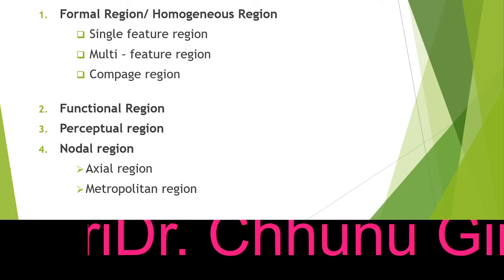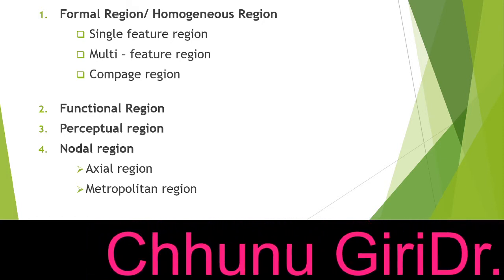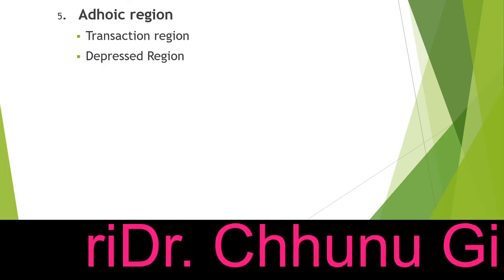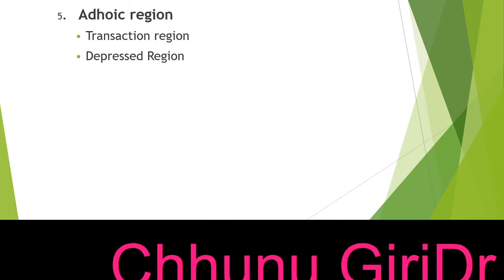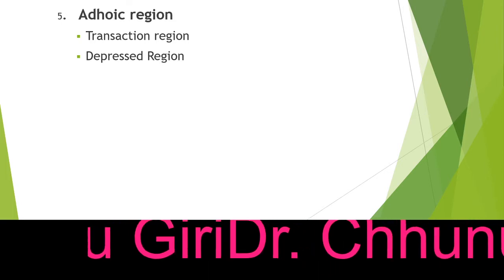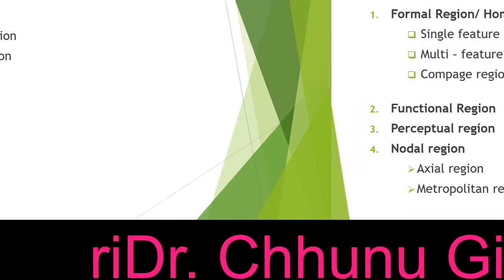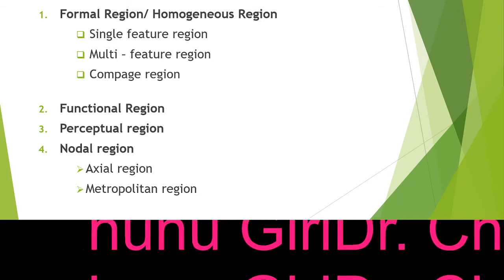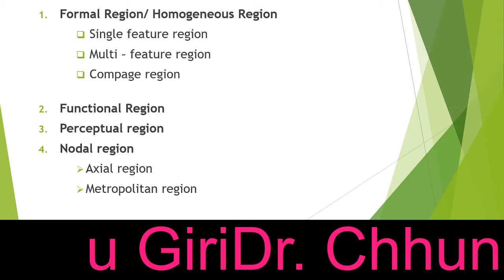Similarly, nodal region has been divided into axial region and metropolitan region. Likewise, Adoic region has been categorized into two subtypes, transit region, transaction region and depressed region. Now explaining further individually, formal region or homogeneous region.